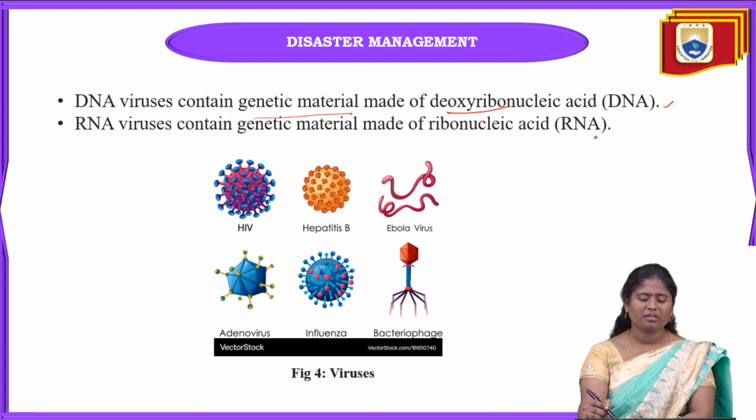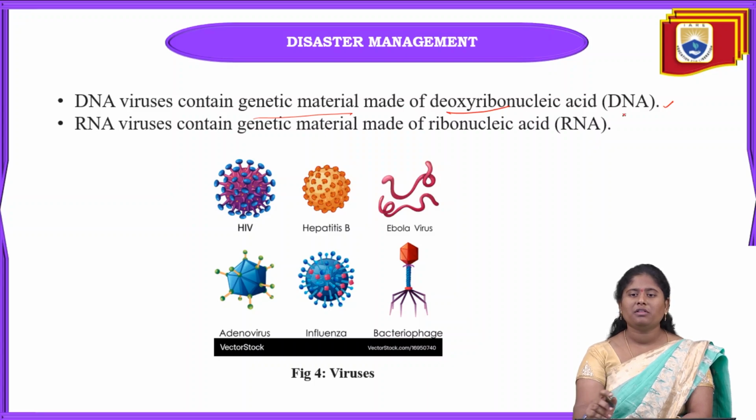Okay, and this is another one, that is RNA. It is also a genetic material, made up of ribonucleic acid. These two are the types of viruses.